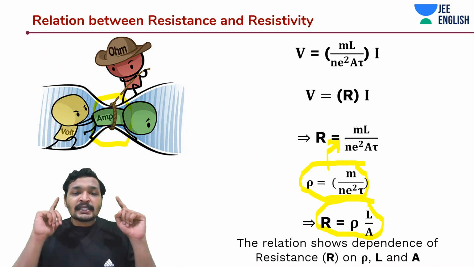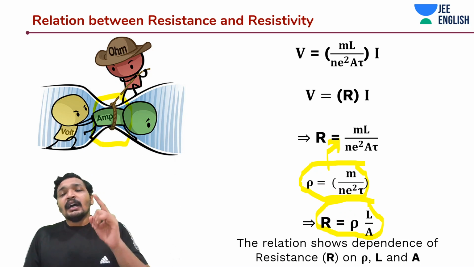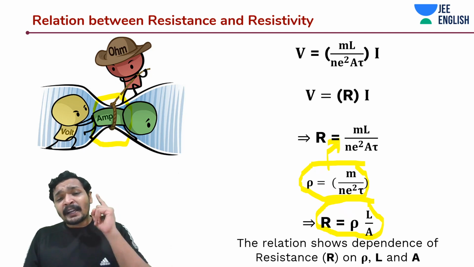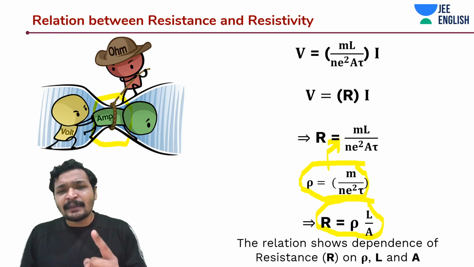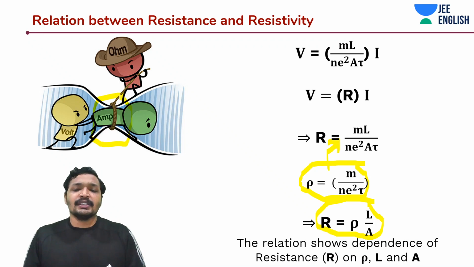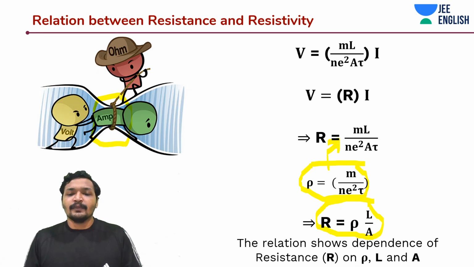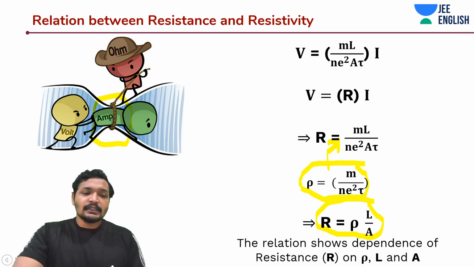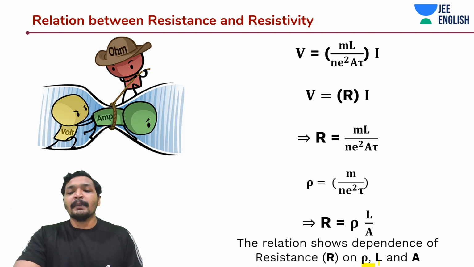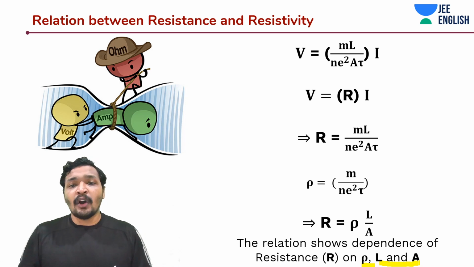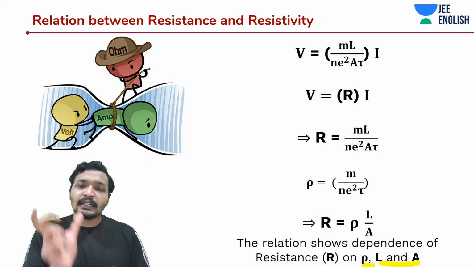And what is the difference between resistance and resistivity, students? Resistance is dependent upon dimensions. You change the dimensions, resistivity is not going to change, whereas resistance is going to change. If you look at this relation between resistance and resistivity, you will see that there is a dependence not just on the material property, but also on the size and dimensions of the resistor or any conductor that you're talking about.